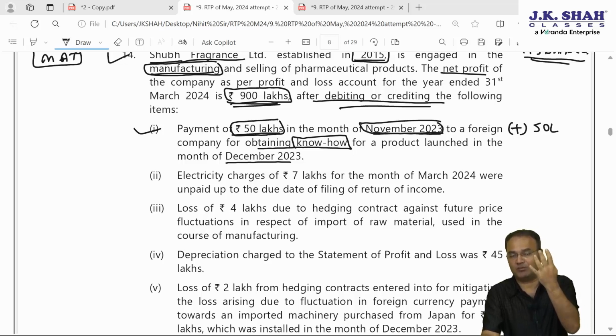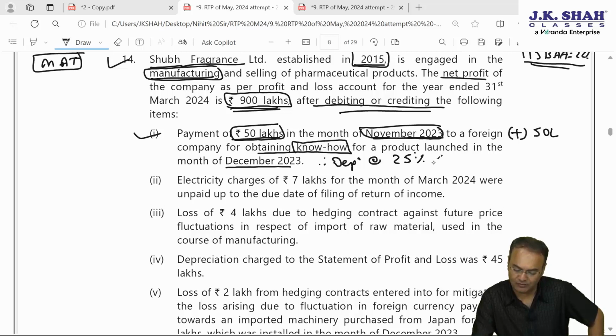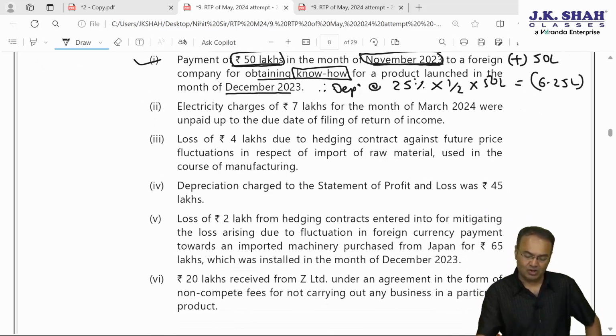November, December, January, February, March, hardly 150 days. Therefore, depreciation on the same will have to be computed. Depreciation at the rate of 25% into half of 50 lakh, depreciation will be 6.25 lakhs. Depreciation will have to be reduced, 50 lakh will have to be added back.